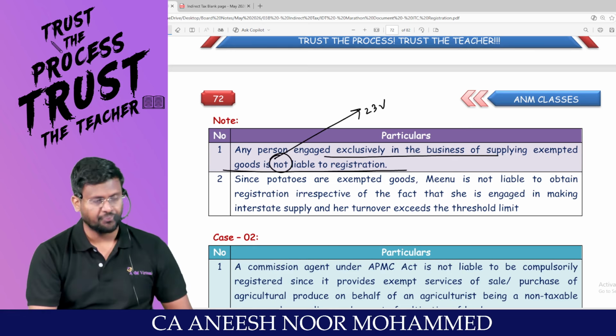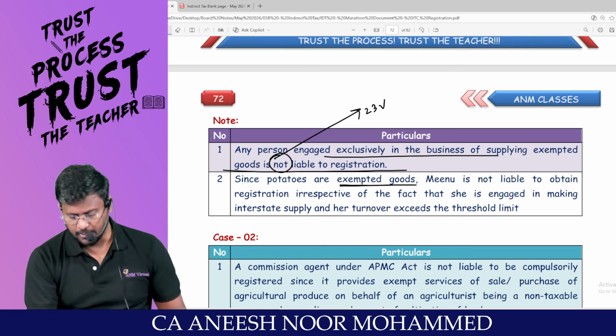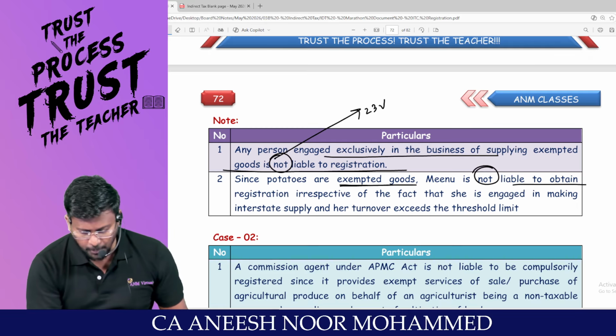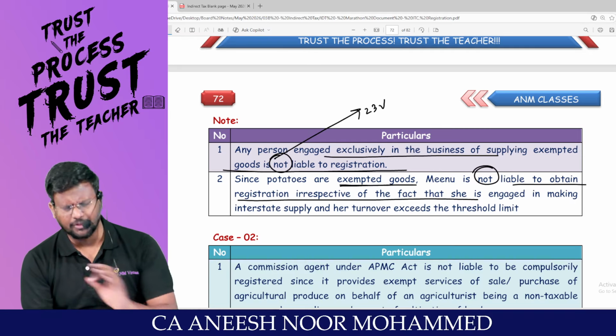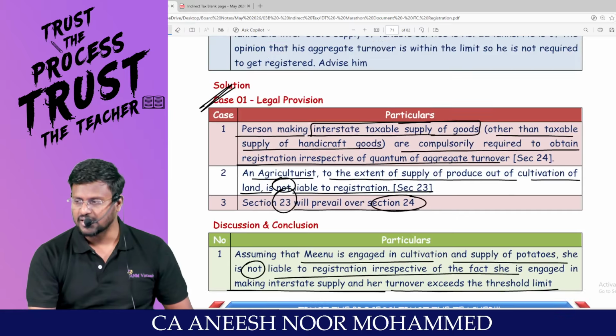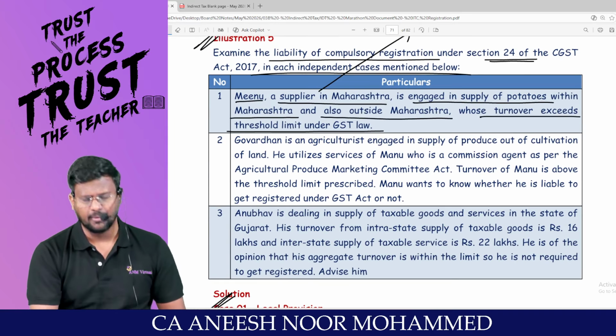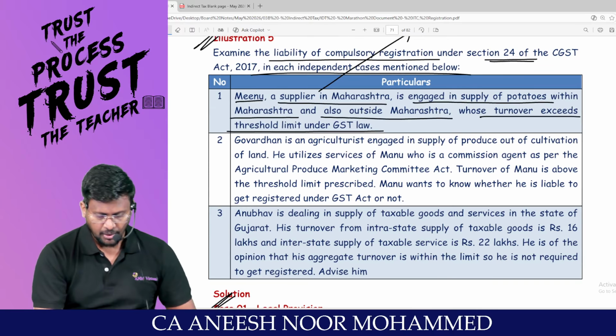Since potatoes are exempted goods, because it's agricultural produce, Meenu is not liable to obtain registration irrespective of the fact that she is engaged in making interstate supply and her turnover exceeds the threshold limit. Are you able to connect all the discussions we have made? Moving to the second question.